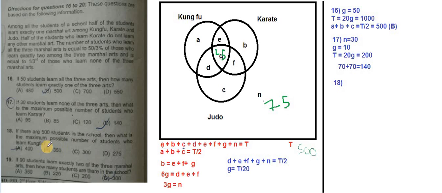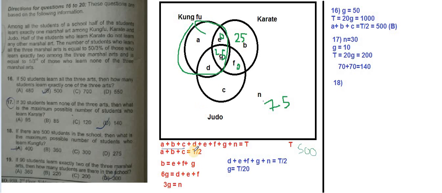Now what it is saying, then maximum possible number of students who learn kung fu. So this value we need to maximize. So apart from this, all other things we will try to put 0. But there was one condition, b is equal to e plus f plus g. So we can never put 0 because g value is already 25. So least will be b is also 25 when e and f are 0. And we have to make outside things as less as possible. So we will keep e and f as 0. So e plus f plus g is nothing but 25. So b is also 25.